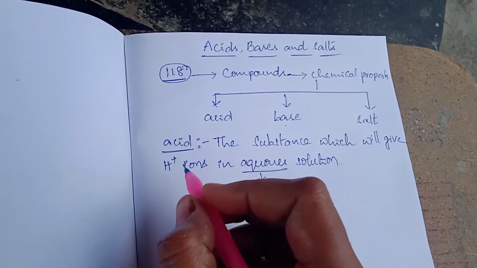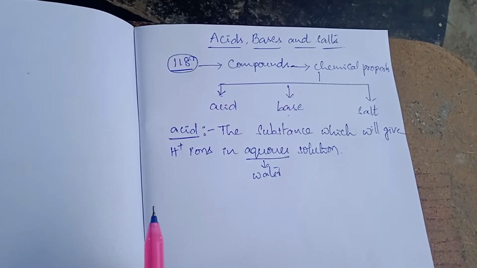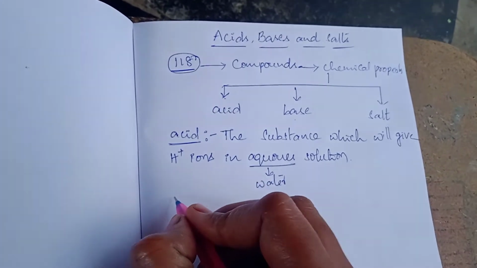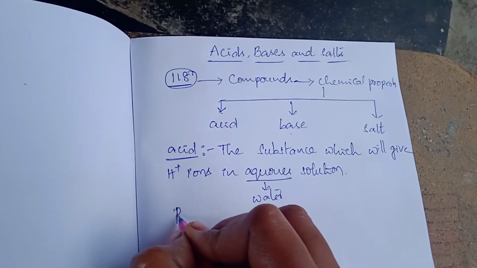First we said lemon has citric acid, which means sour taste. So what are the general properties of acids?